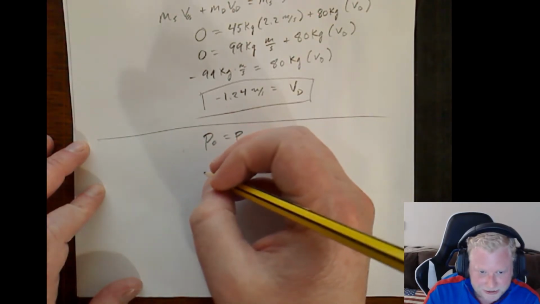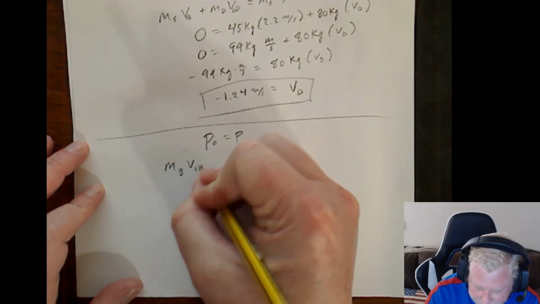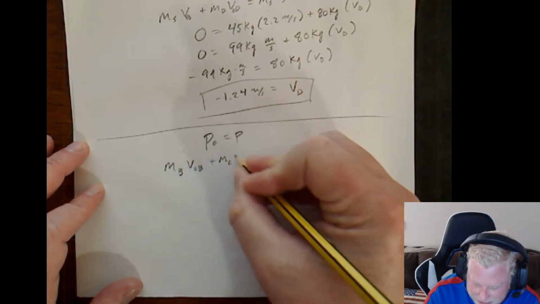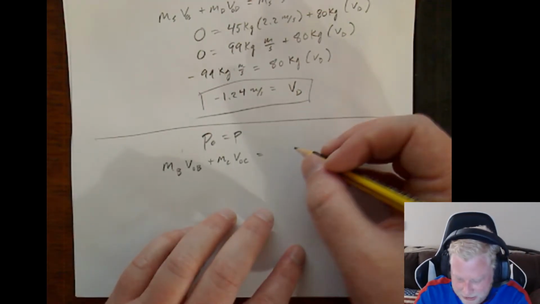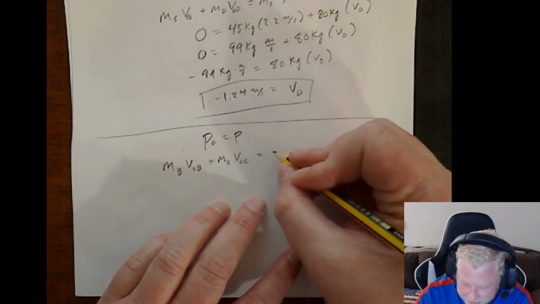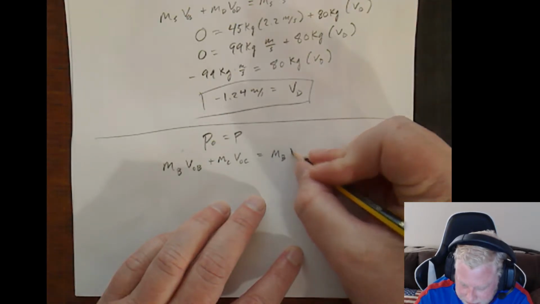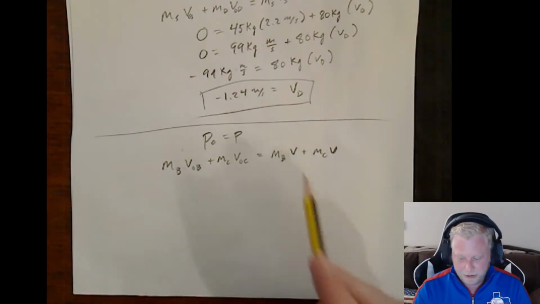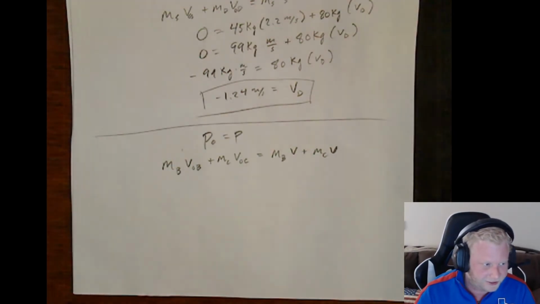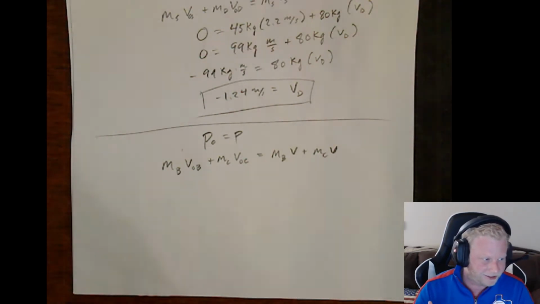All right, so we got two objects, Bob and the cart. So we got mass of Bob, initial velocity of Bob, plus mass cart, initial velocity cart. And that's going to be equal to the mass of Bob times the final velocity plus the mass of cart times the final velocity. Now, there's a reason I didn't subscript this final velocity. Think about what's happening. Bob jumps on the cart. So Bob and the cart must be sharing a final velocity.